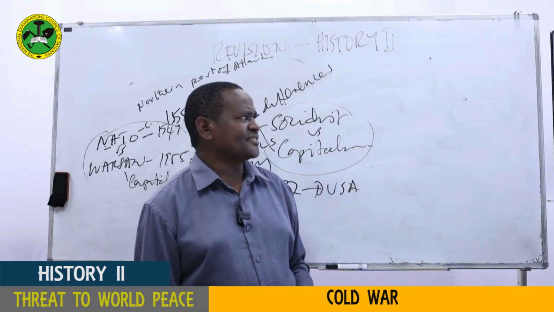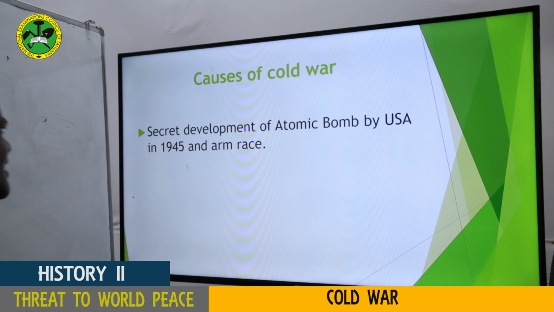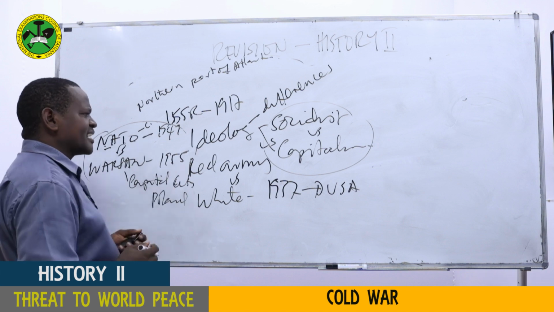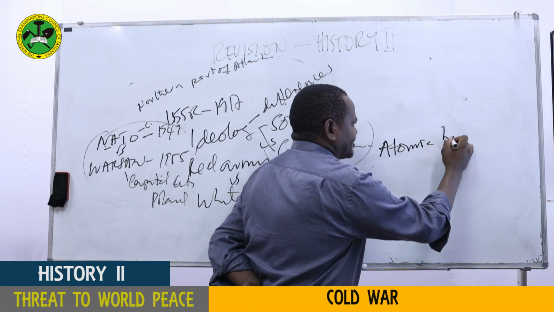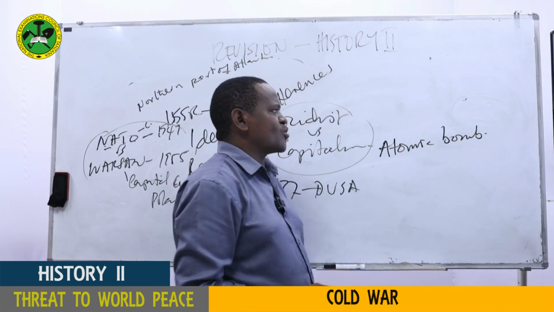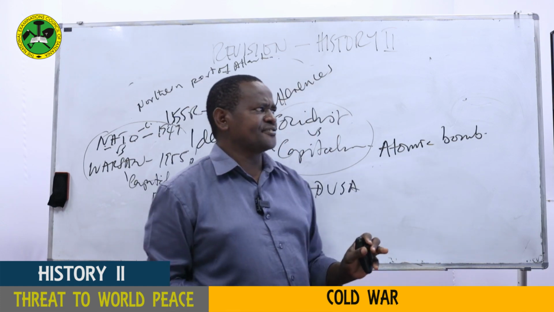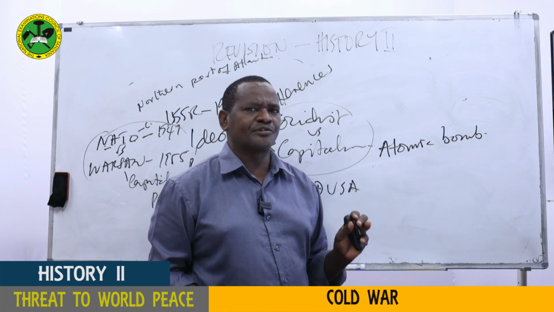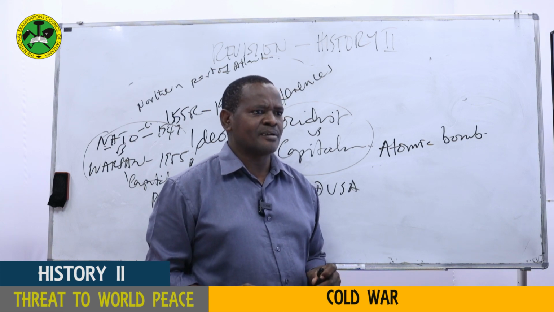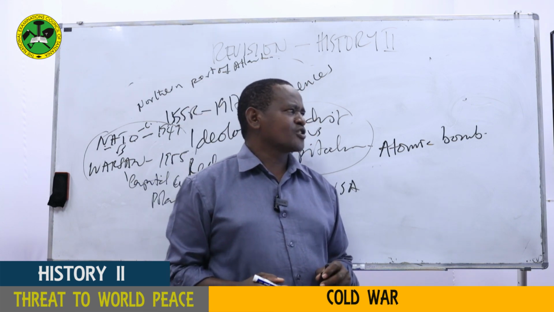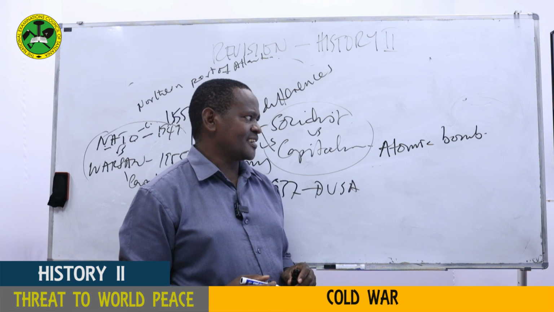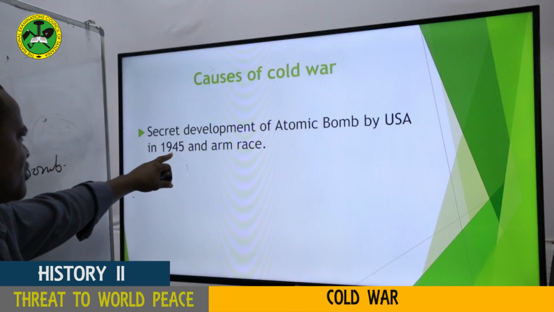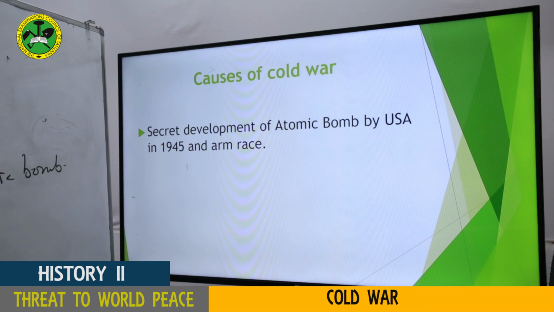My dear students, let's now go to another cause, which is the secret development of the atomic bomb by USA and its allies. The United States of America developed an atomic bomb, and this development was done secretly. In fact, the Americans were undertaking the project which was called the Manhattan Project, a project which intended to develop an atomic bomb which was later used in Japan at Hiroshima and Nagasaki. And that was in August 1945.